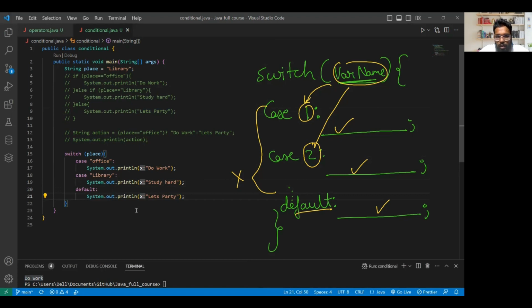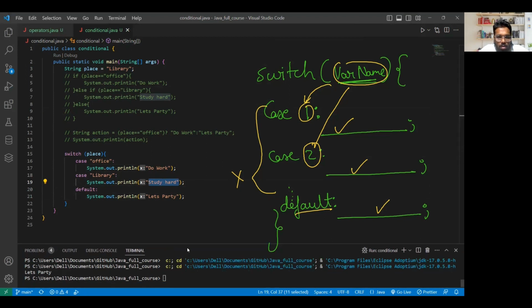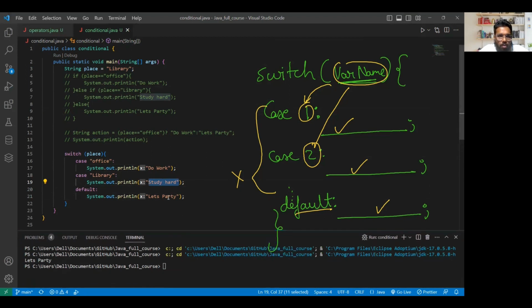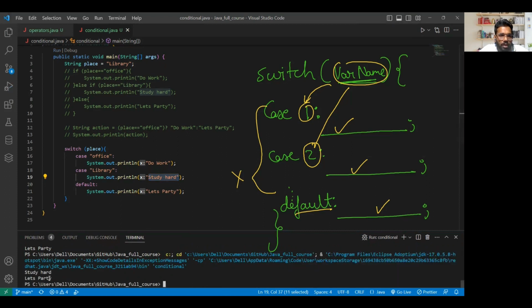Okay, clear? And let's check it. So presently it is library. So we are expecting study hard to be displayed. But let's see if it just displays study hard or it also displays something else with it. So if I run it, let's party is displayed. If I run it once again, okay, if you see, study hard and let's party, both have been displayed.